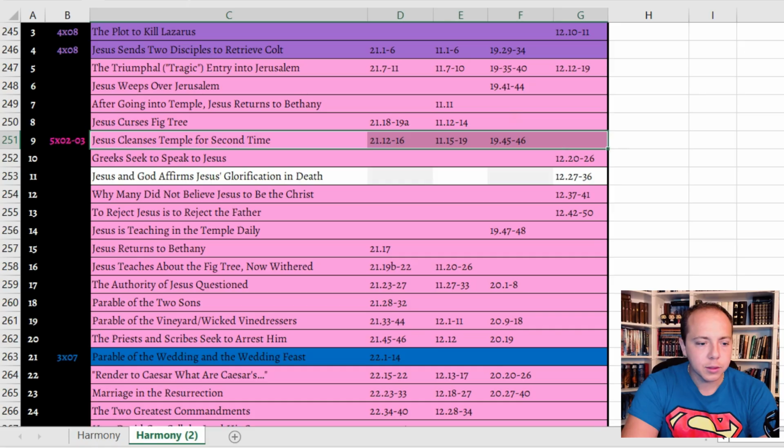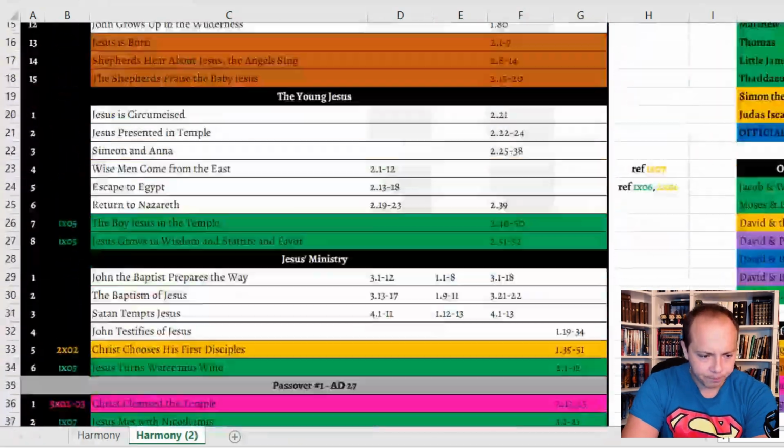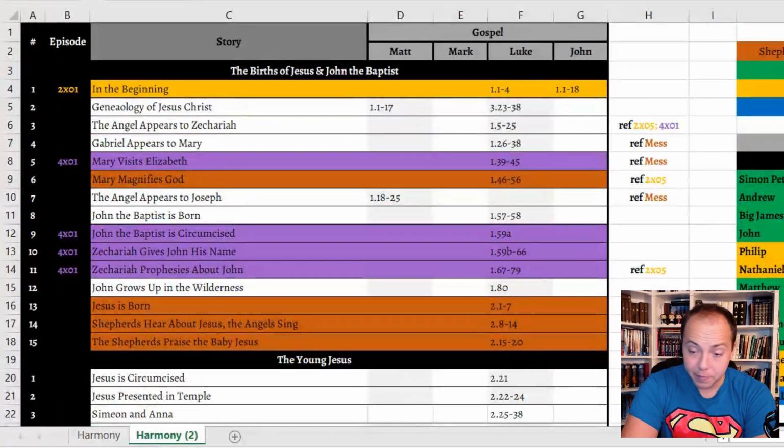However, we are going to scroll back up a little bit, and we are going to edit things as we go. All right, so basically what we're going to do here is we're just going to scroll down, and we're going to see where we find some pink.